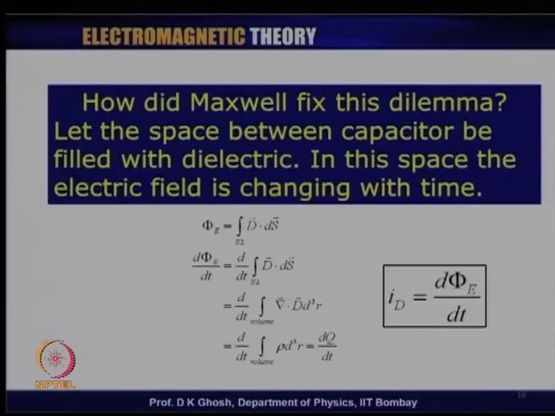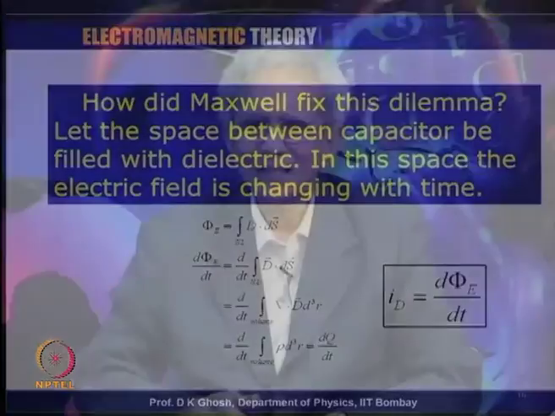So, how does one fix this dilemma? Let us look at that. Just to understand, let us assume that the space between the capacitor plates is filled with dielectric.